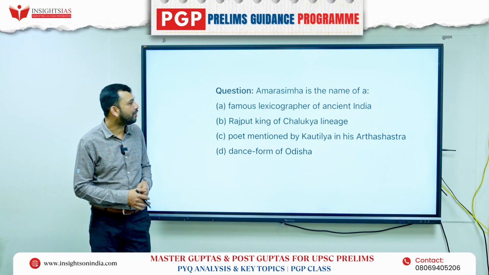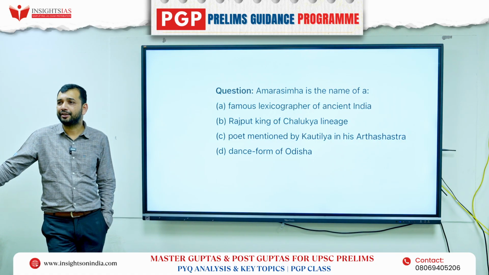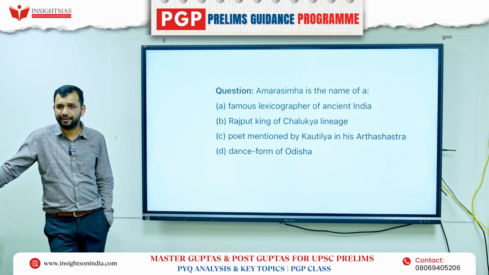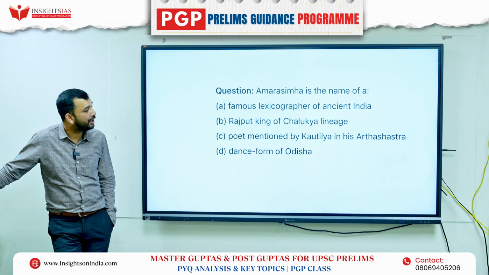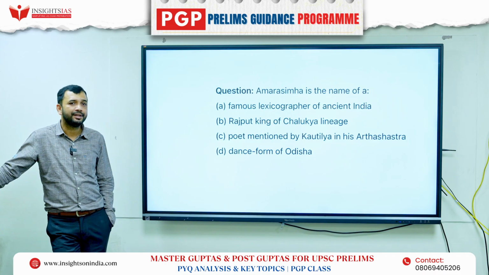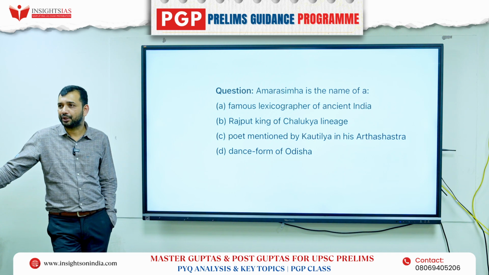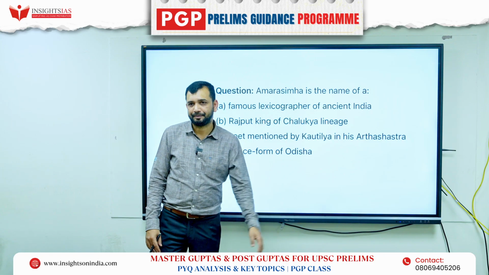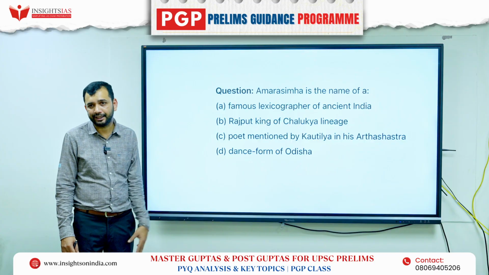Amarasimha is the name. What did Amarasimha write? Amarakosha. So what is this? The options are: a famous lexicographer of ancient India, a Rajput king of Chalukya lineage, a poet mentioned by Kautilya in his Arthashastra, a dance form of Odisha. So the answer is, he is one of the 9 poets or 9 jewels, the Navaratnas under Chandragupta II. He is a famous lexicographer, right? That is, writing dictionaries and other things, right?